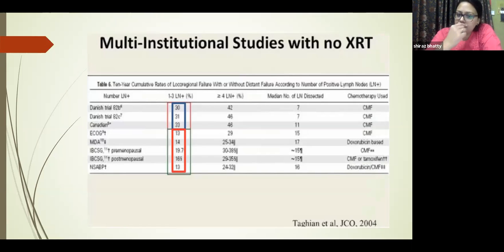So again, these are the multi-institutional studies, and you can see in the Danish trials 82B, 82C, the Canadian study, the ECOG, MDA, International Breast Cancer Study Groups, premenopausal, postmenopausal, NSABPs, that the number of patients with 1 to 3 lymph nodes was so high, almost equivalent, or more than half as compared to those with more than 4 lymph nodes. So you could see how much the results were misinterpreted in some way or the other, as we have studied in the previous slide.